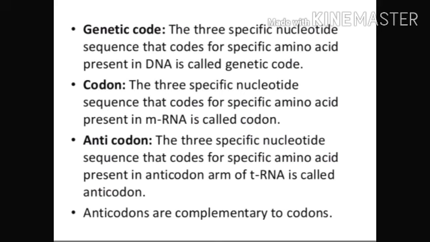The anticodon is complementary to the codon. If the codon is AUG, then the anticodon will be the reverse of AUG: A pairs with U, U with A, and G with C.